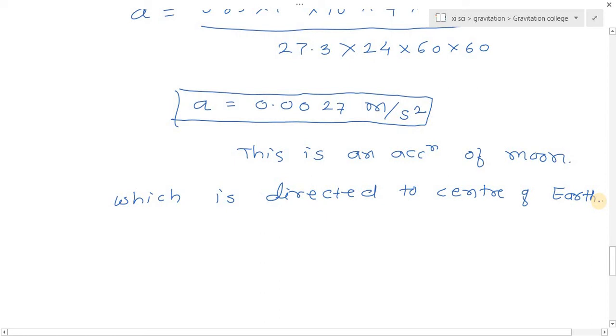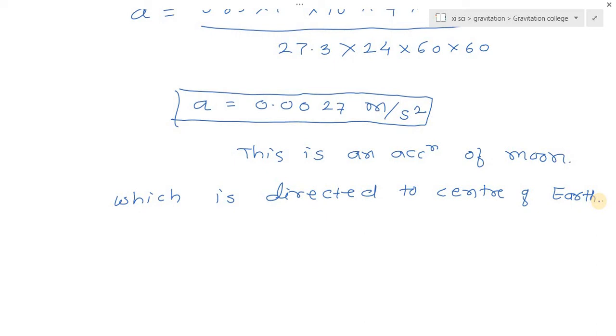So here we get the new value, that is the acceleration of moon around the earth: A is equal to 0.0027 meter per second square. This is the acceleration with which the moon is revolving.